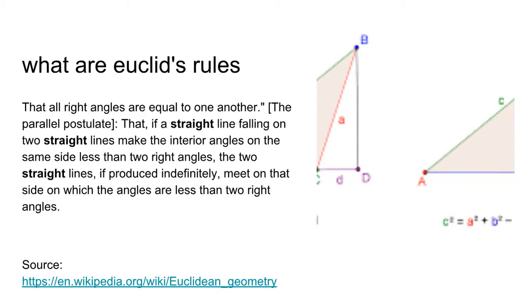Now, Euclid made up these rules in geometry, and some of them are that all right angles are equal to one another.